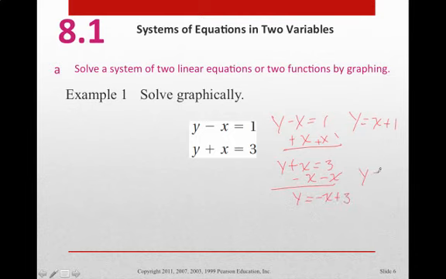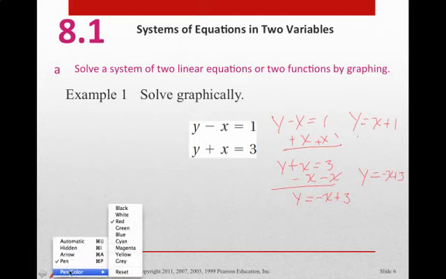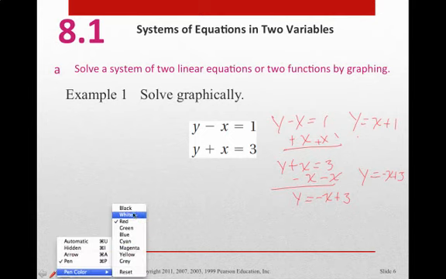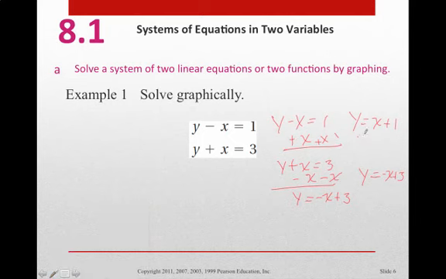Now, if we graph both of these equations, we would figure out very quickly the slope for this one. Let's change colors really quickly. The slope for this one is 1 over 1, and the y-intercept in this case would be 1.